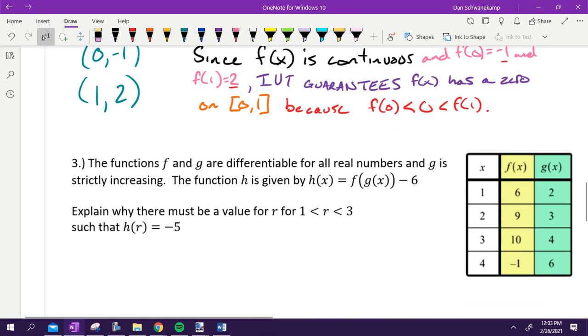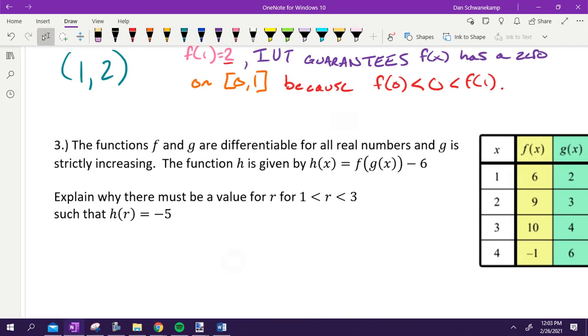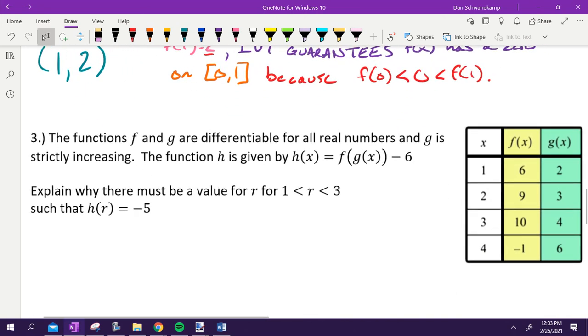Not too bad. They're not always that easy. Sometimes they'll give us something a little bit more like this. This is from a previous year's AP exam. The functions f and g are differentiable. That is what our whole next chapter is about. It's about finding derivatives. Right now, we don't know what that means. But for now, when you see that word differentiable, just think of the word continuous. So differentiable for us means continuous for all numbers, and g is strictly increasing.